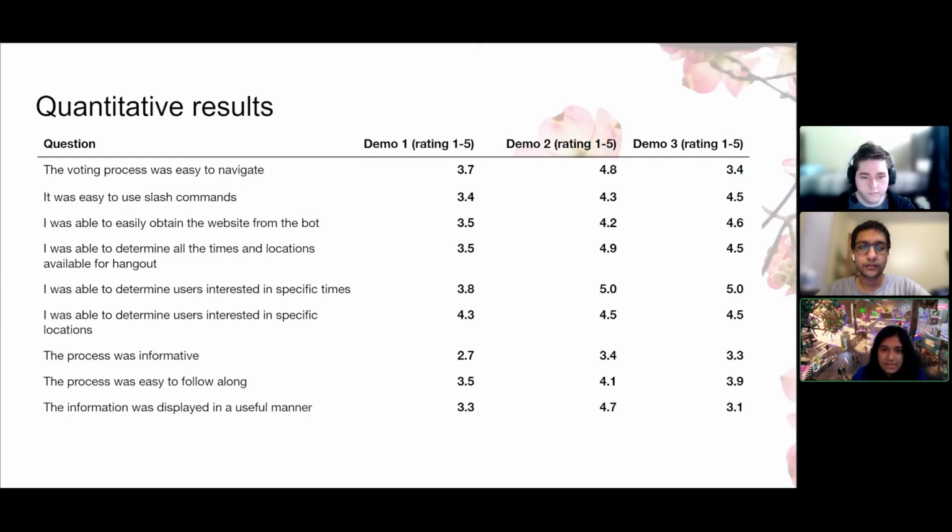On this slide, you can see the user's feedback averaged out. And as you can see over here, Demo 2 has the highest ratings out of all of them. It is important to note that after every single round, we ask the users these questions. And so as the users go on, each round gets easier for them to navigate. And over here, you can see that in Demo 3, there's a much lower score compared to the other demos because of how difficult it must have been for the users.